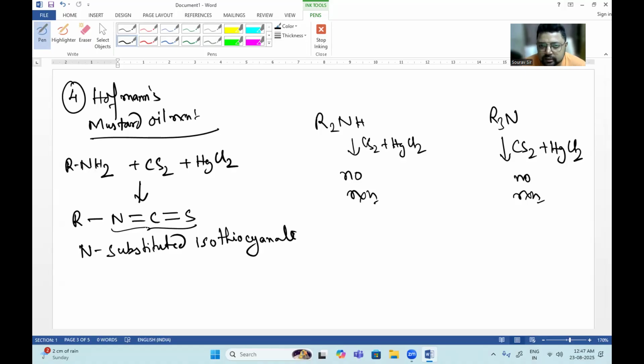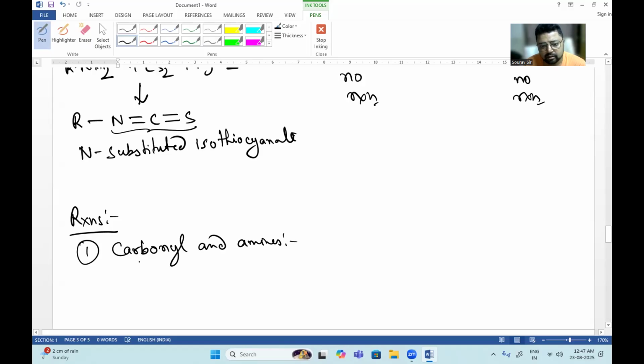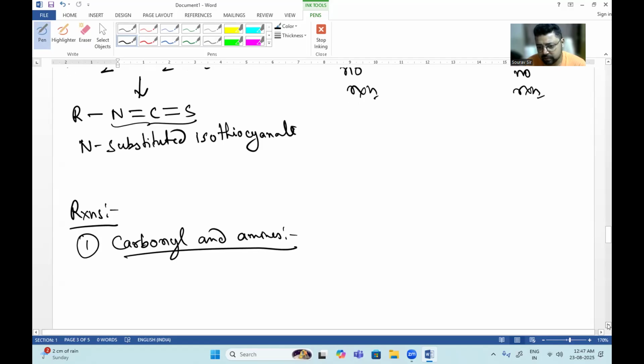So this is what we have discussed about the properties and basic reactions of amines, mainly primary amines and some secondary amines for distinguishing. There are other reactions as well. Some other reactions we mostly discuss are carbonyls and amines, specifically primary amines.